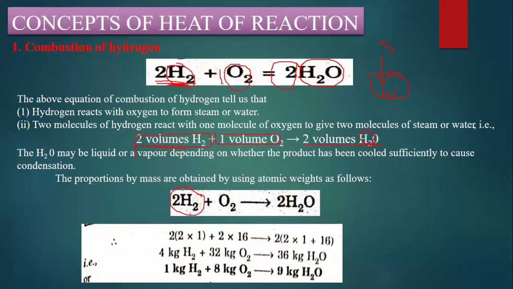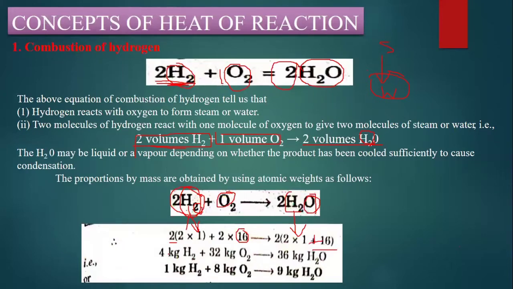We already know the molecular weight of hydrogen, which is 1. So here 2 we have taken, so 2 into 2 into atomic weight for hydrogen, which is 1, plus 1 into the molecular weight for oxygen, which is 16, right? So 2 into 16. Regarding this H2O, this 2 is common for everything, and 2 into 1 plus for oxygen the atomic weight is 16.